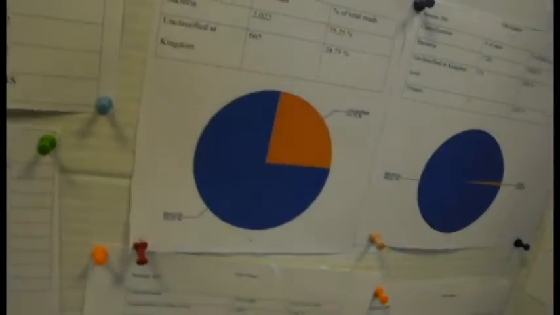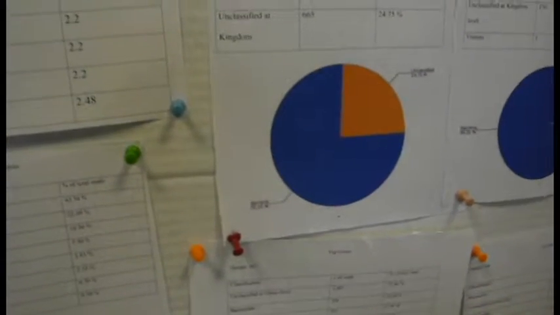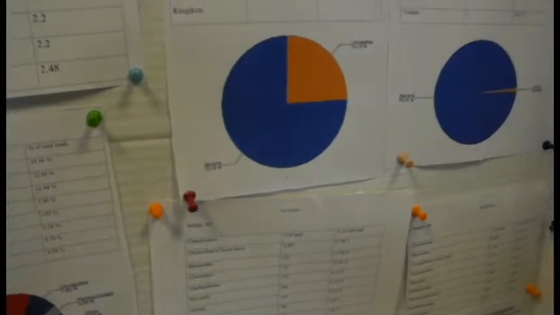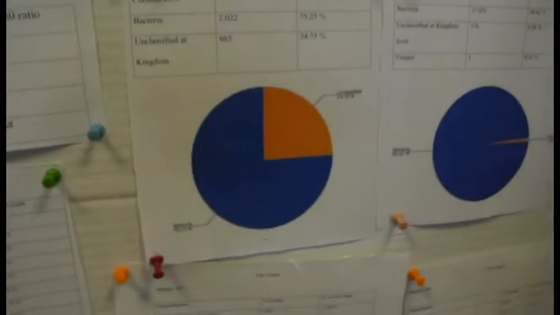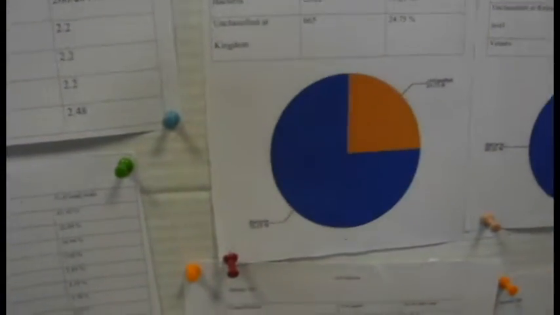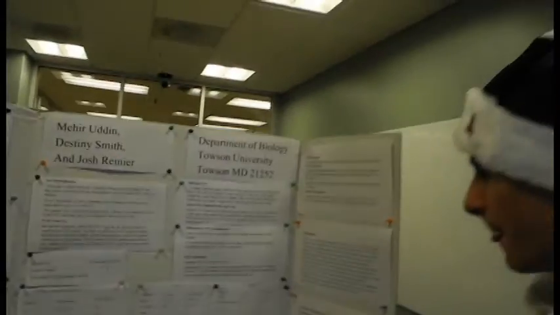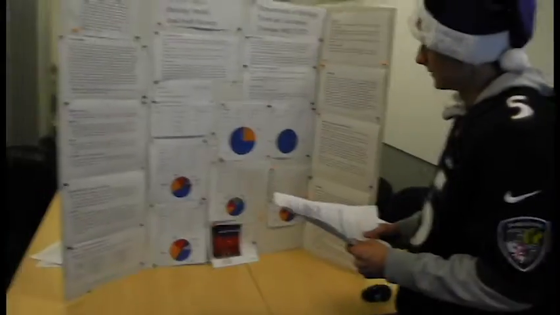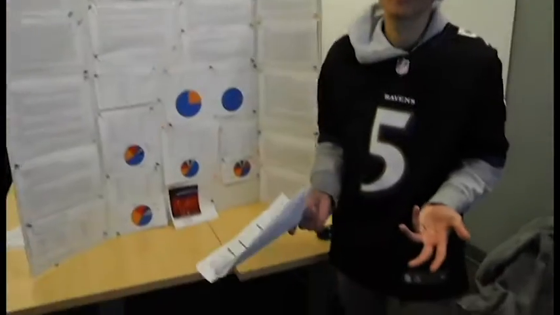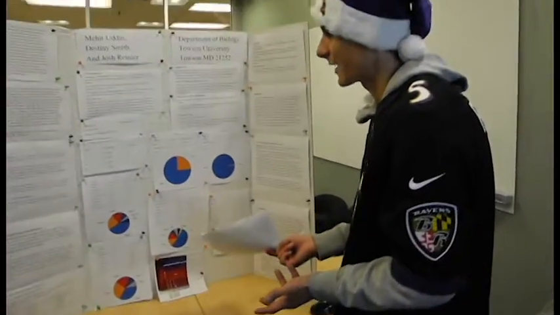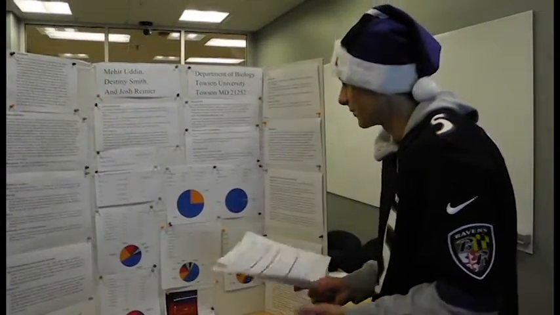In our younger dog here, we have 75% bacteria and 24% unclassified. This is way more diverse than our older dog, which contradicts our hypothesis that the older dog would have a more diverse microbiome. The unclassified just means that we may not know what they are. They could be something we haven't identified, or just something we don't know.